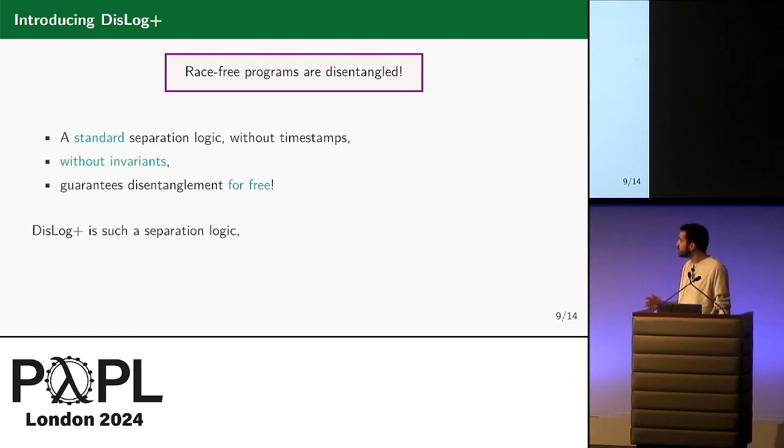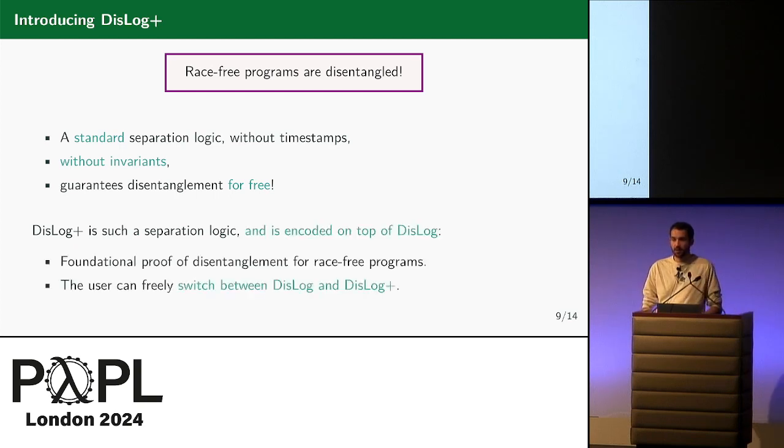And DisLog Plus is such a separation logic. But it is encoded on top of DisLog, meaning that we get foundational proof of disentanglement for race-free programs, and we enable the user to freely switch between DisLog and DisLog Plus.